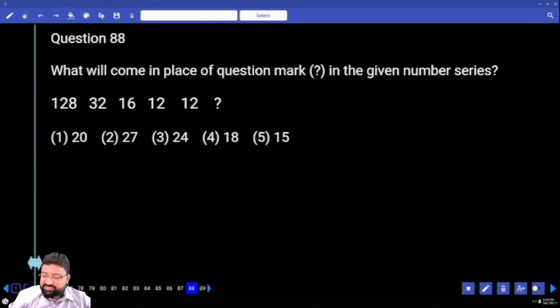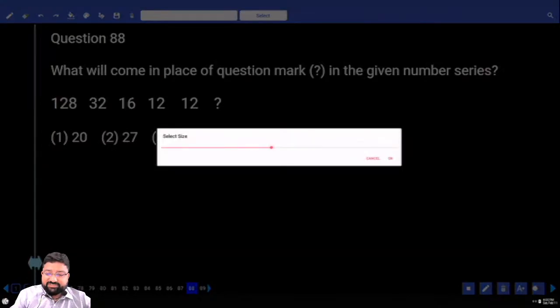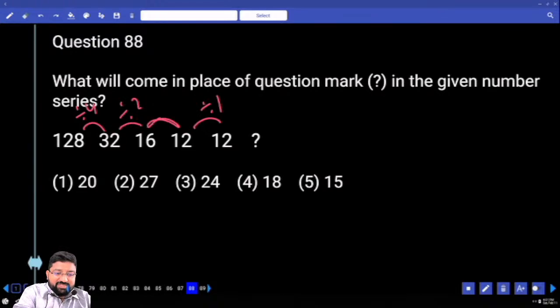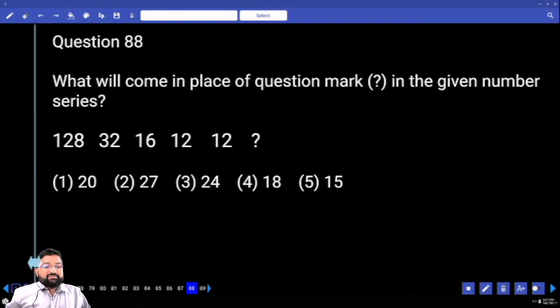This is an excellent question and I'm sure everyone is waiting for this. Avuna kada? Chudu, obviously this is divided by 4. This is divided by 2. This is divided by 1. కానీ ఈ మధ్యలో గ్యాప్ ఏంటిది? 4, 2, 1 ఆఫ్టర్ గ్యాప్ వస్తుంది. Now I'll tell you something, listen. Divided by 1 is nothing but into 1.